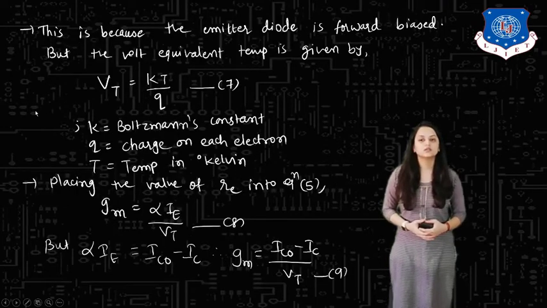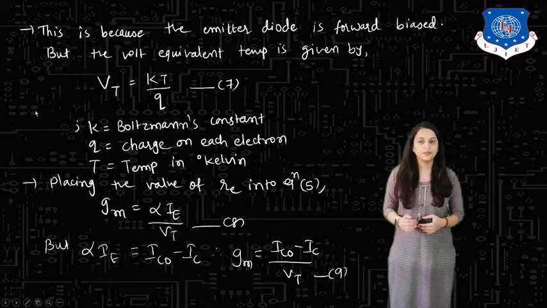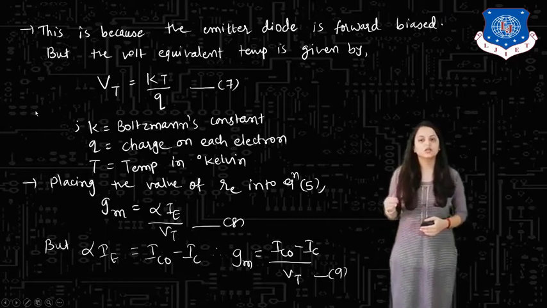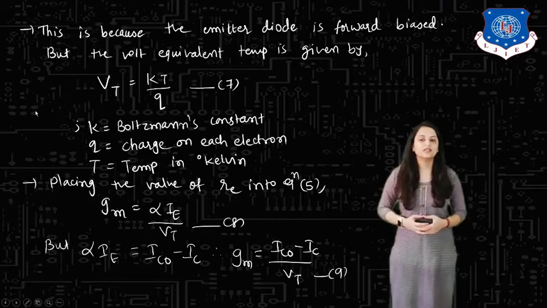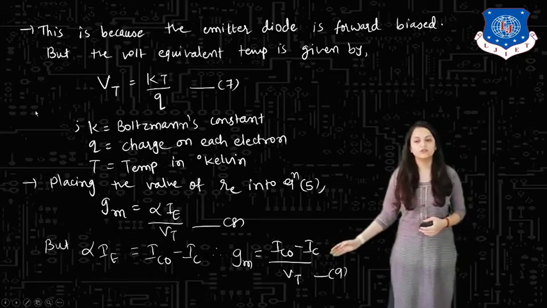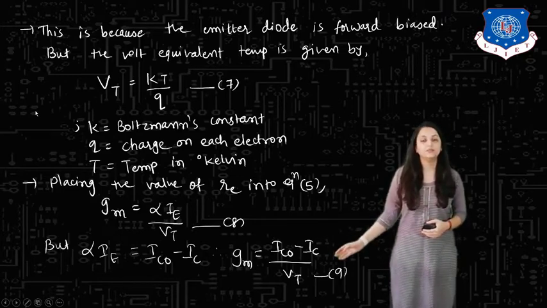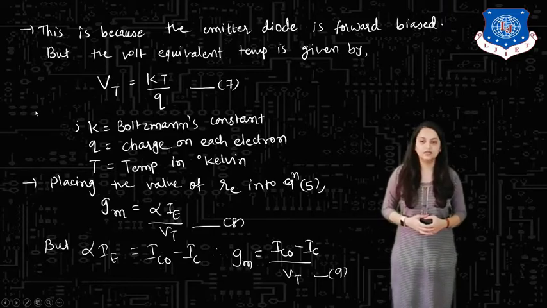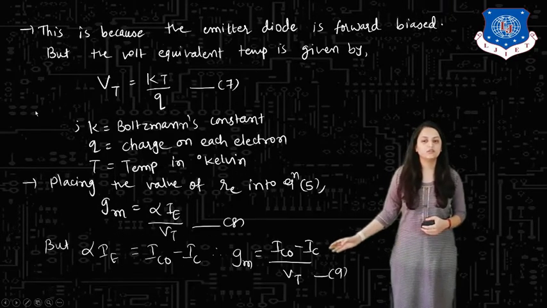This is because the emitter diode is forward biased. The volt equivalent temperature is given by VT equals KT by Q, where K is the Boltzmann constant, Q is the charge on each electron, and T is the temperature in degrees Kelvin. Now, if we place this value of RE in equation number 5, we get GM equals alpha IE by VT, but alpha IE equals ICO minus IC, so GM will be equal to ICO minus IC by VT, and we know that ICO is negligible, we can neglect that, so we have the equation GM equals IC by VT.